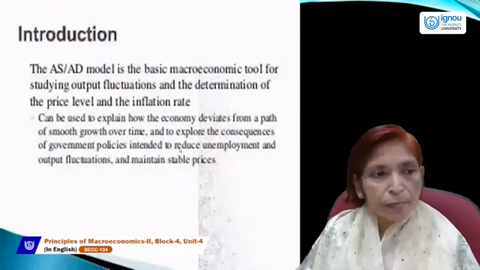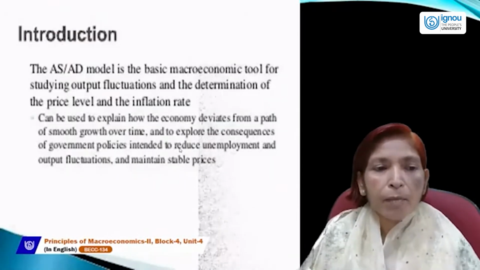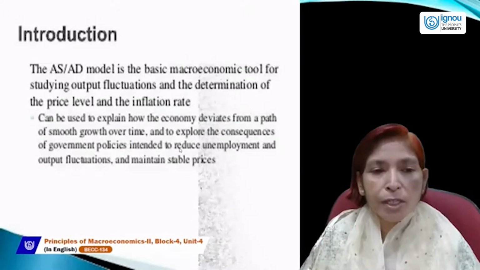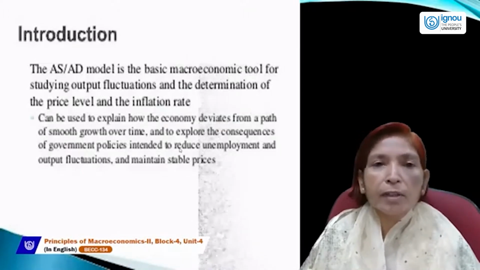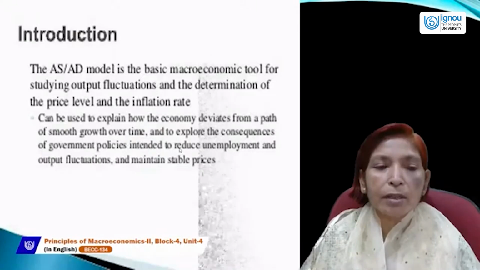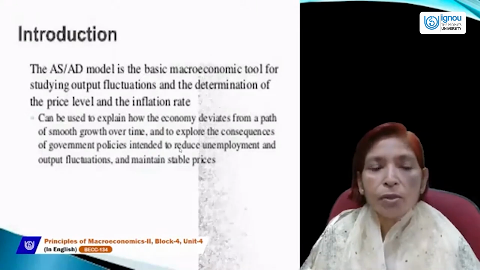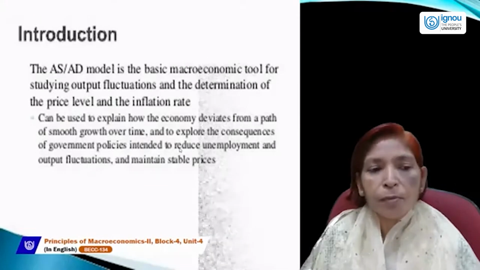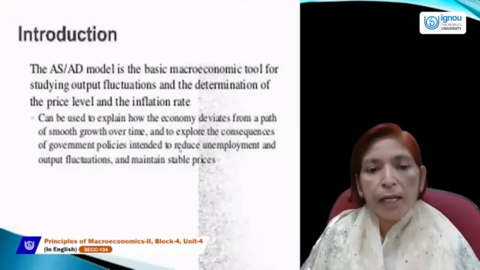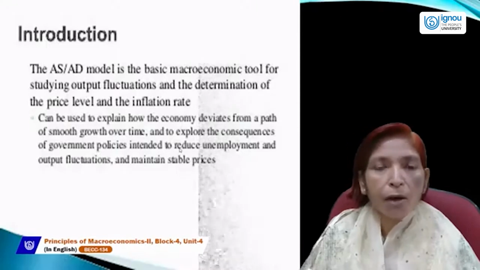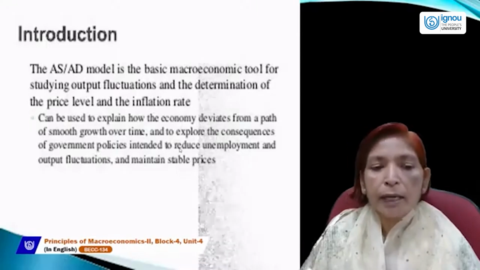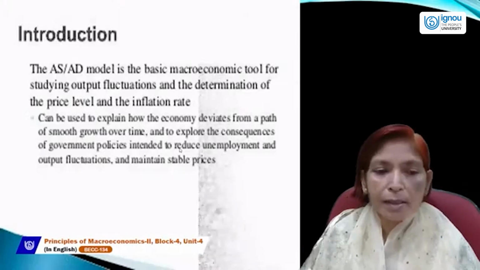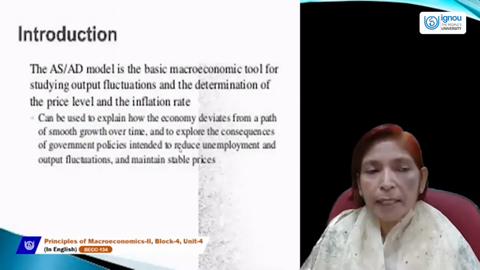Next is the introduction. The aggregate demand and aggregate supply model is the basic macroeconomic tool for studying output fluctuations and the determination of the price level and the inflation rate. It can be used to explain how the economy deviates from a path of smooth growth over time, and to explore the consequences of government policies intended to reduce unemployment and output fluctuations and maintain stable prices.